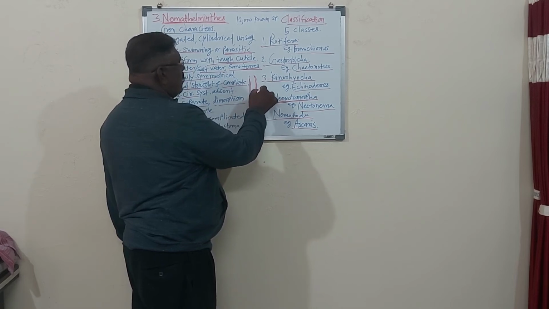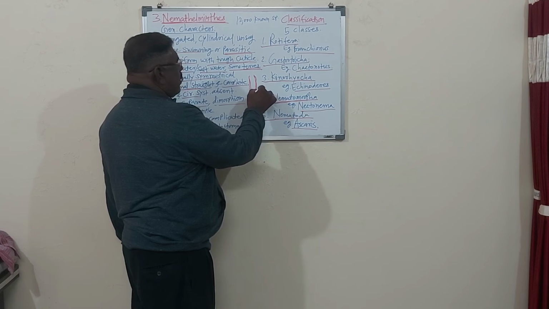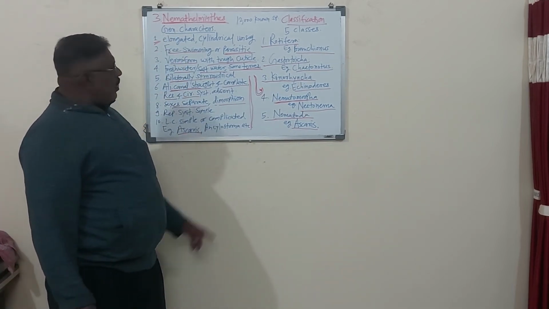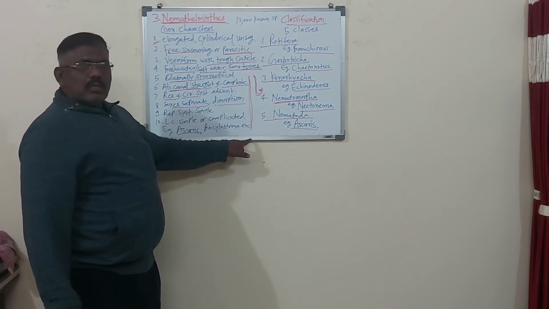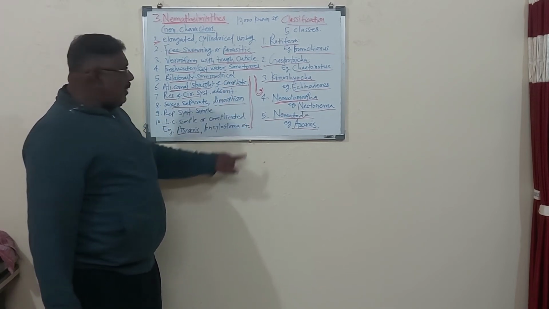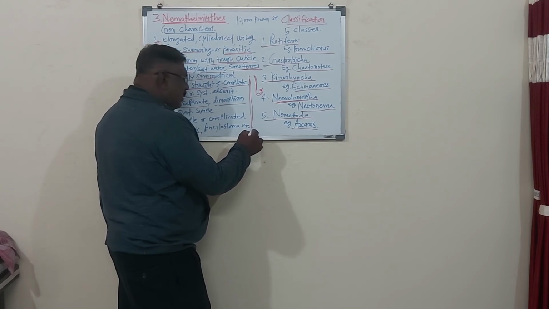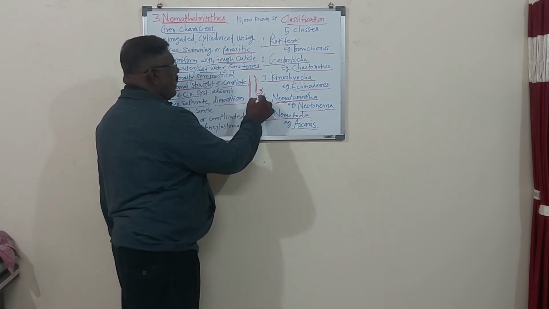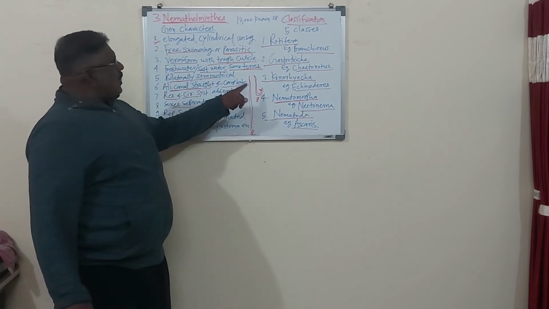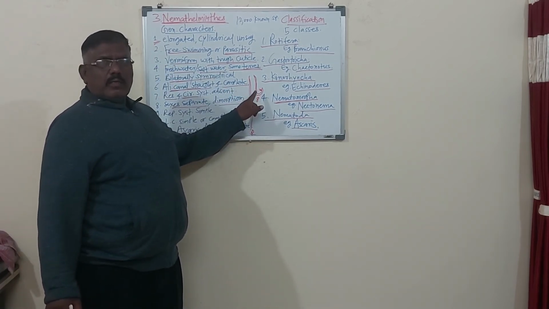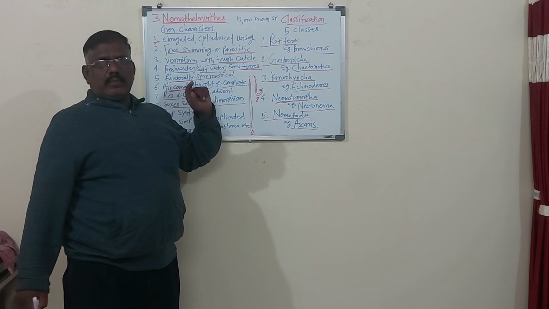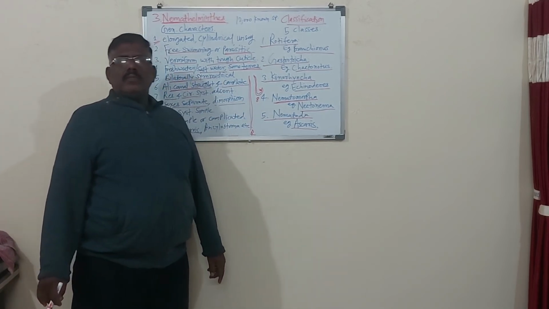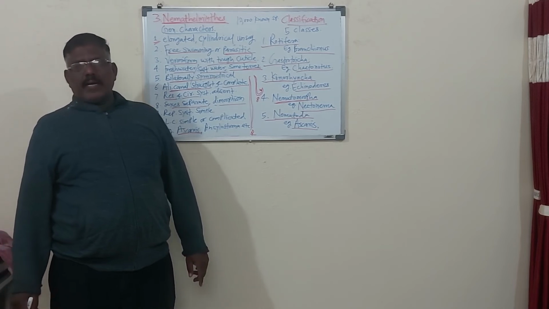The male has the posterior end curved, and penile setae are present. This is the symbol of female and this is the symbol of male. Due to this difference, we are able to identify male and female.